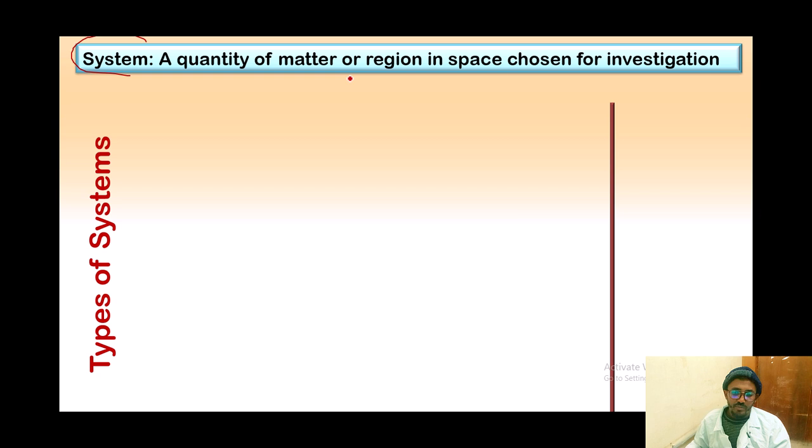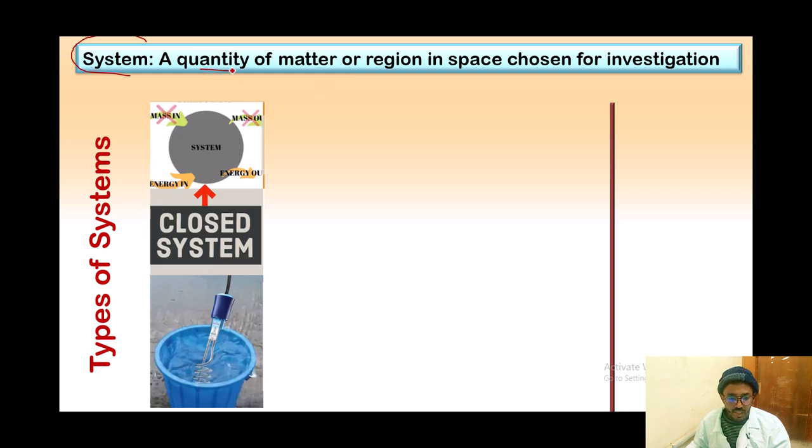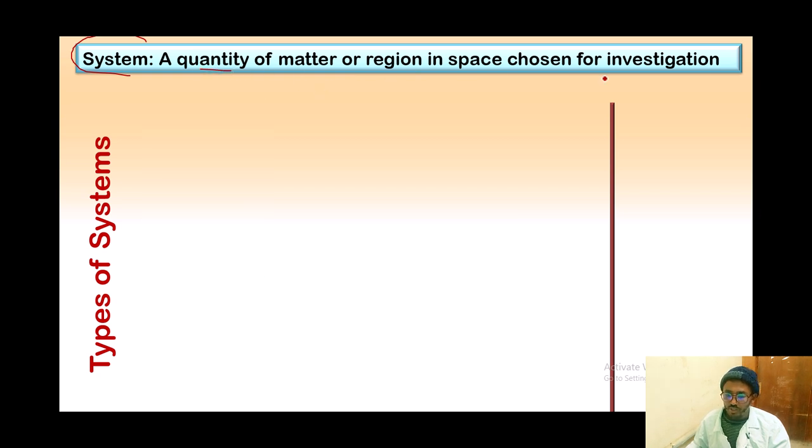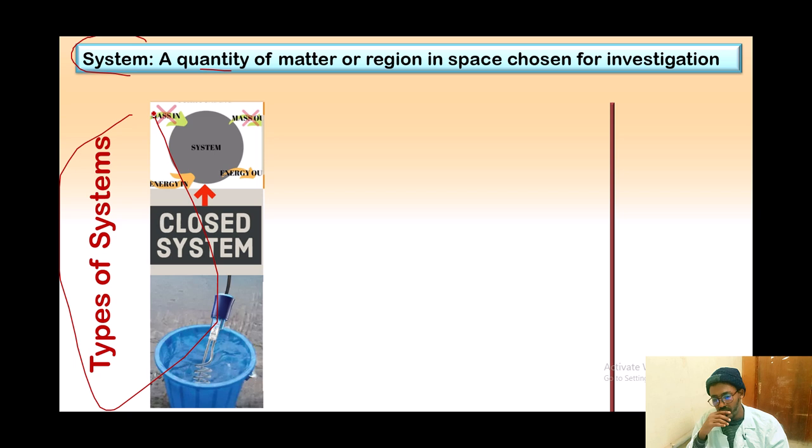System. What does system mean? System is a quantity of matter or region in space chosen for investigation. Let's see the types of system. The first one is what?